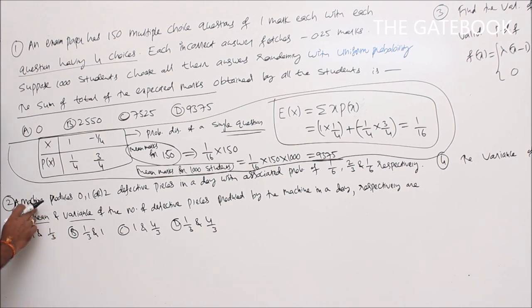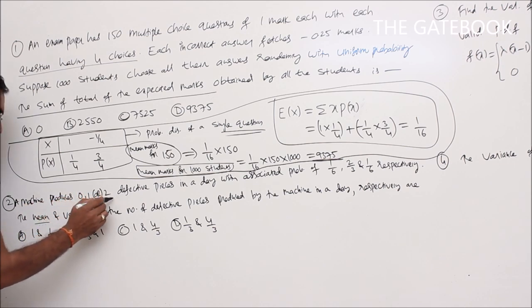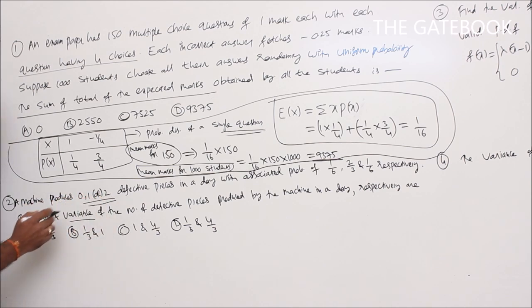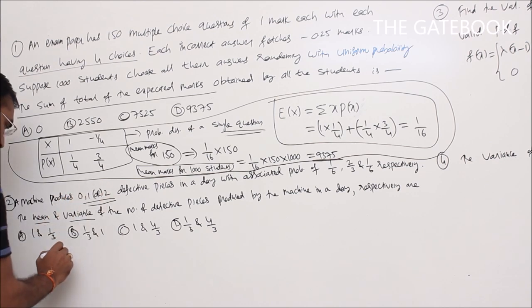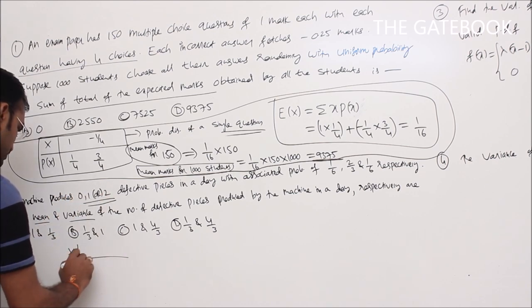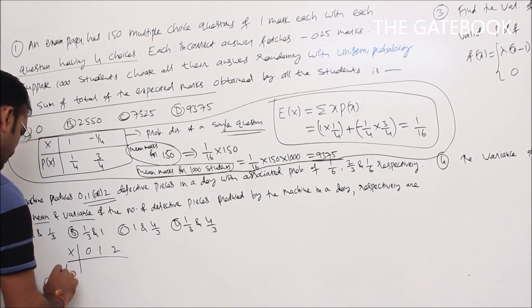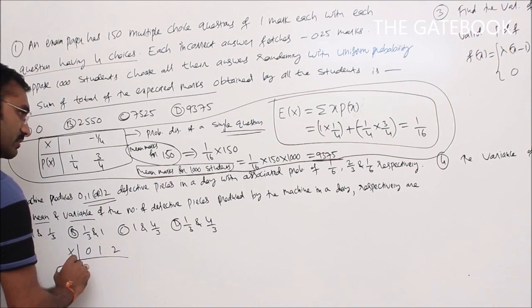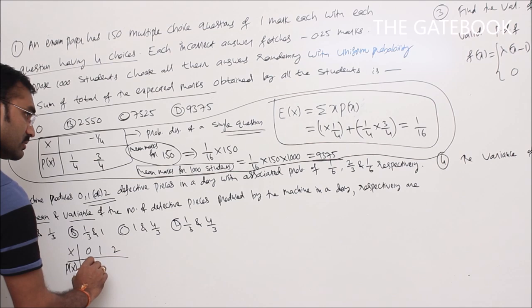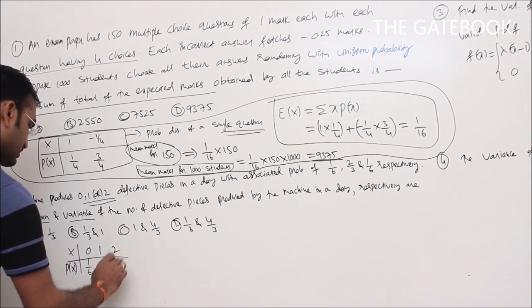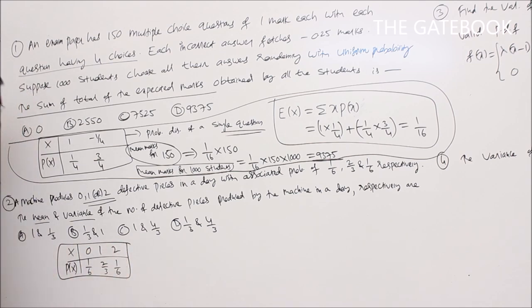Here the random variable is a discrete random variable because it takes only countable values 0, 1, 2, with corresponding probabilities 1 by 6, 2 by 3, 1 by 6.